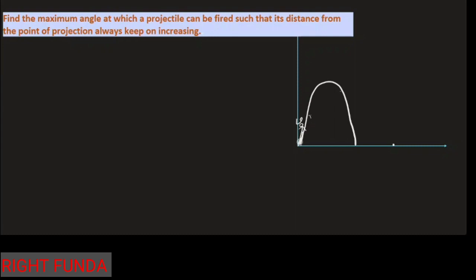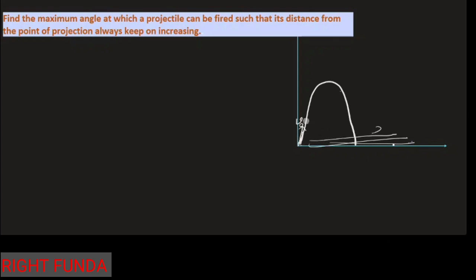If you see in this particular problem, what happens to the position vector? First the position vector is like this, then it becomes like this, then like this, then like this. So what happened to the magnitude of the position vector? It becomes maximum here, and after that it decreases. But the question is asking at what angle we should throw so that it keeps on increasing. Suppose I throw like this, then it will keep on increasing. Always the next position vector length is more than the previous position vector.